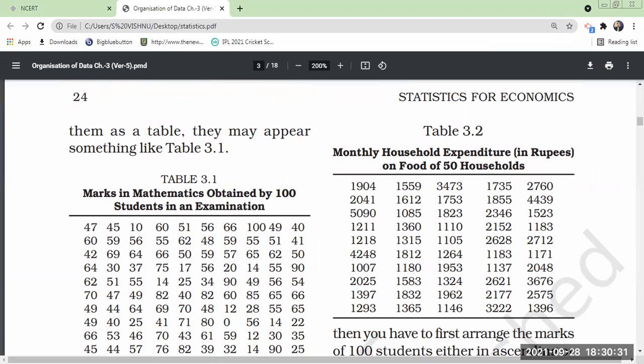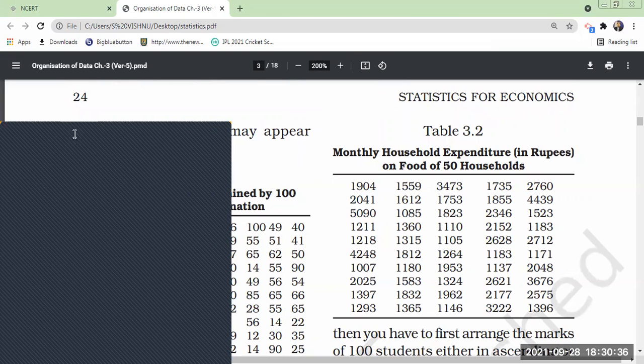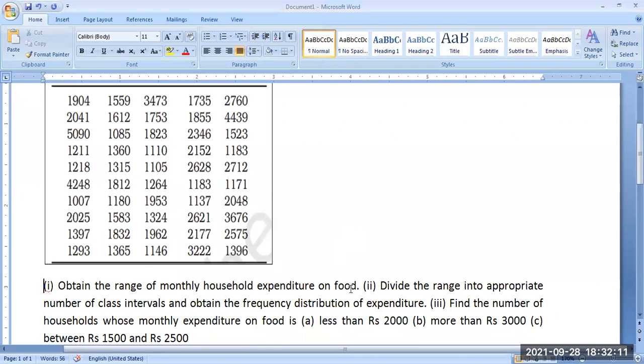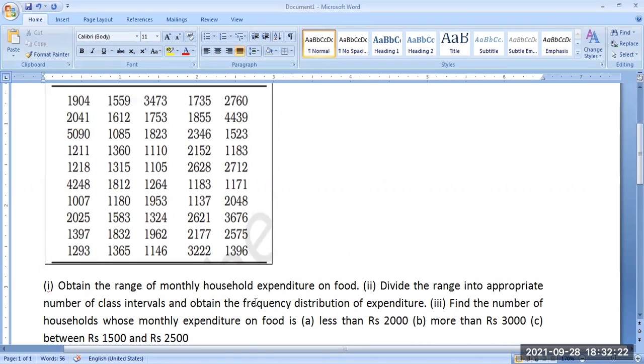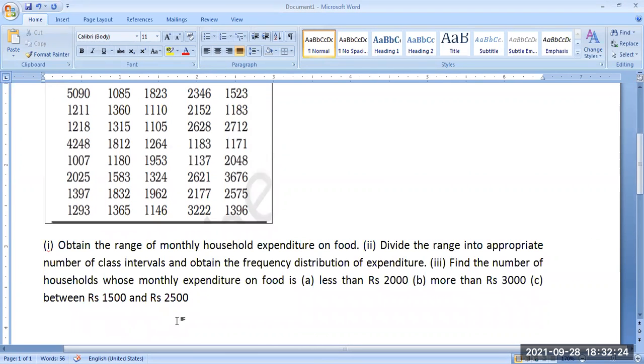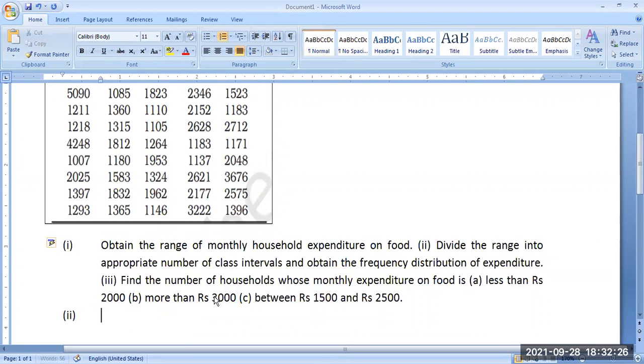Okay. Yes. So what I will do is, are you able to see this white paper? Yes, sir. Okay. So this is the table number 3.2. Okay. First one, solution we will do.